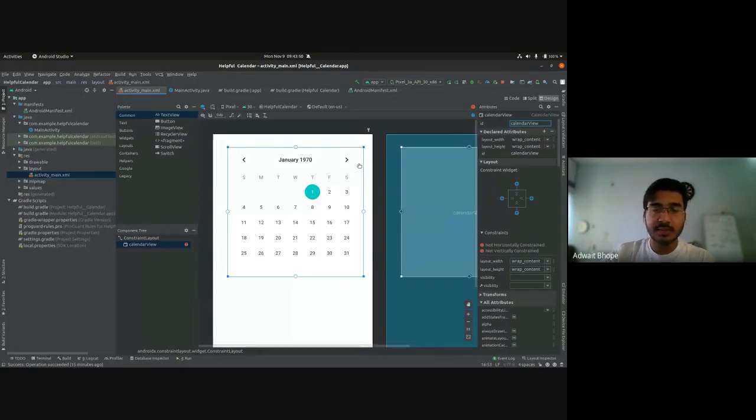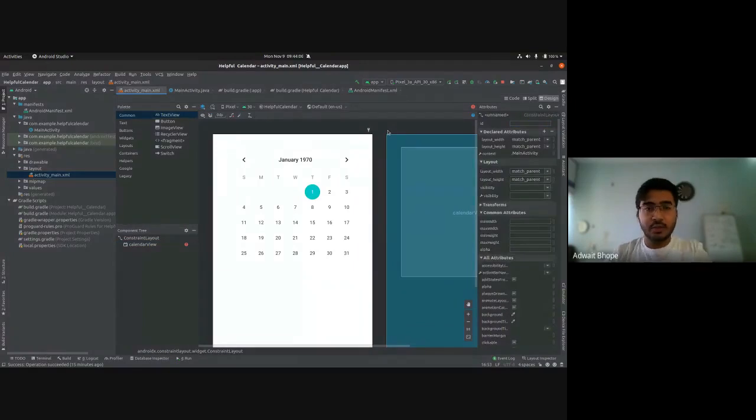So it is exactly the same in Android. You give an ID and there's a function named findViewById, and you use it to get your view in Java. So right now by default it is calendarView. Let's keep it that way. If you want, you can change it. So this is the first thing that you need to do when you insert a UI element.